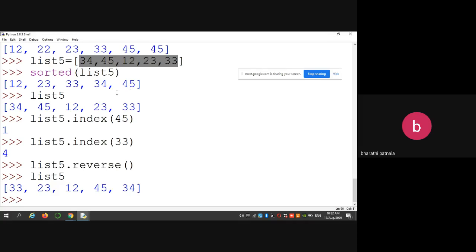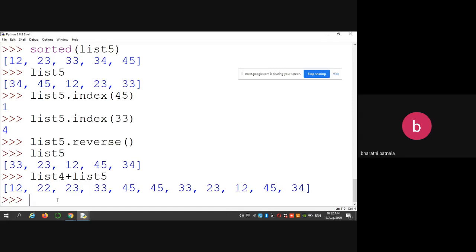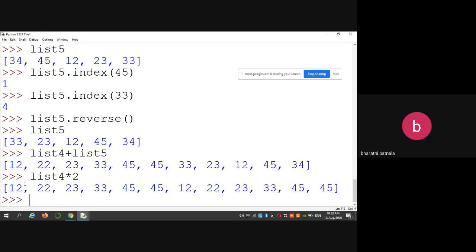Next, similarly you can concatenate lists, list4 plus list5. Similarly, if you want to display list4 2 times, that means list4 is displayed 2 times.